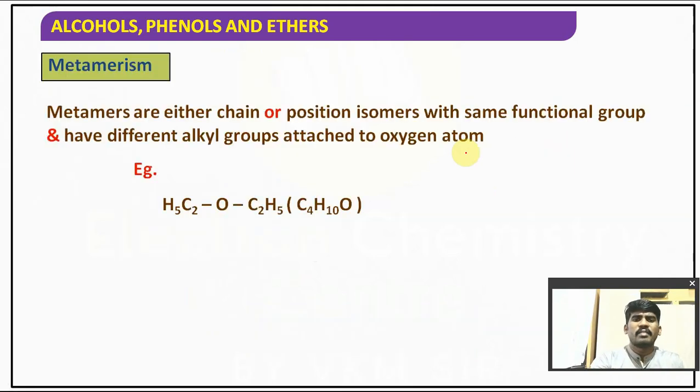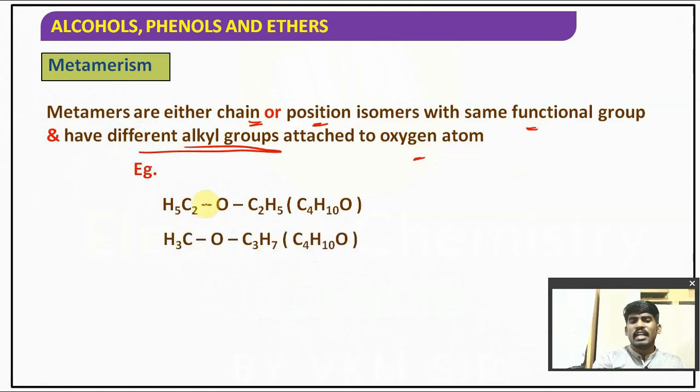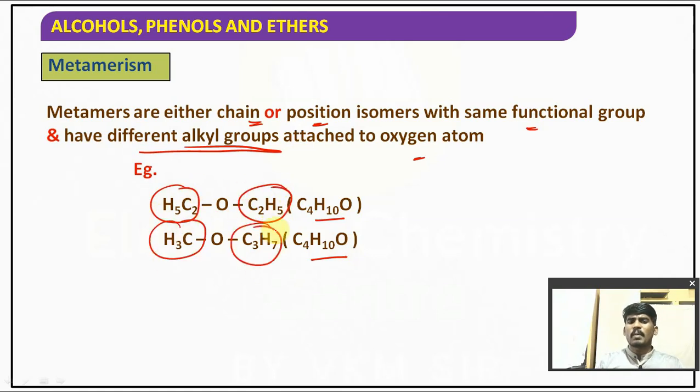So they gave the definition. See, metamers, either chain or position isomers you can say, have the same functional group but different alkyl groups attached to the oxygen atom. Both have the same molecular formula C4H10O, but here two ethyl groups are there, and here methyl and propyl groups are there. If alkyl groups are different, such isomers are called metamers, and the phenomenon is known as metamerism. Hope you understand, children. Is it clear for you? Right?